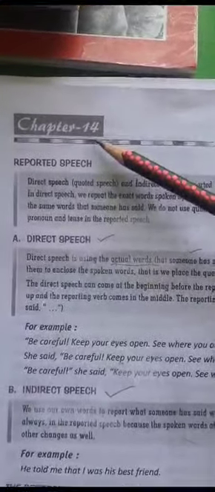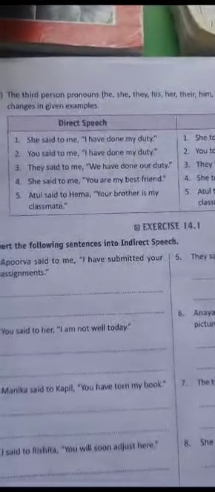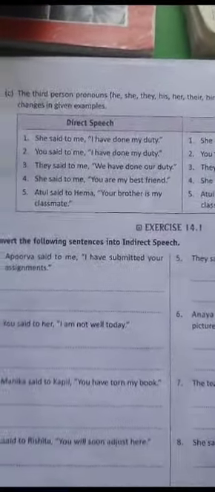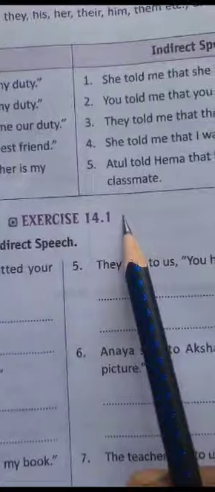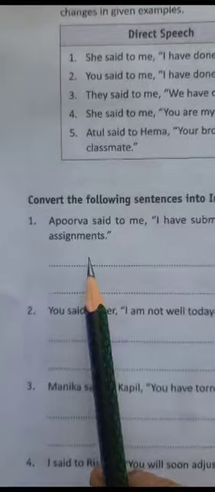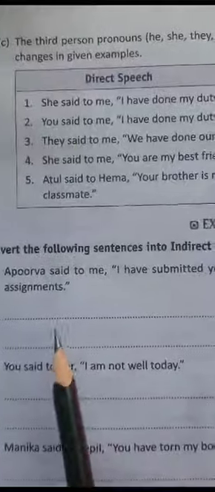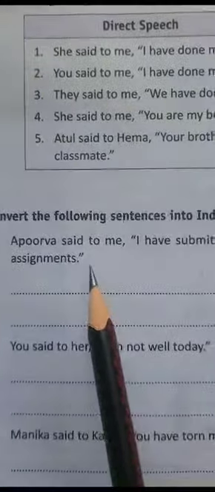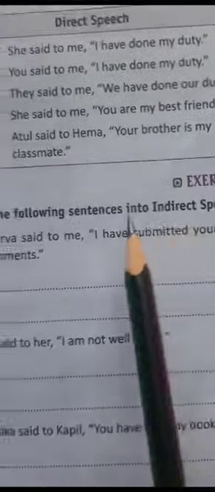We are proceeding with chapter 14 and the topic is reported speech. We have gone through the explanation of how to make use of reported speech, the types, and the rules of pronouns as well. So here we are with exercise number 14.1. In our previous lecture we have read how to make use of pronouns, and in this exercise we will get good practice of changing pronouns. Convert the following sentences into indirect speech.